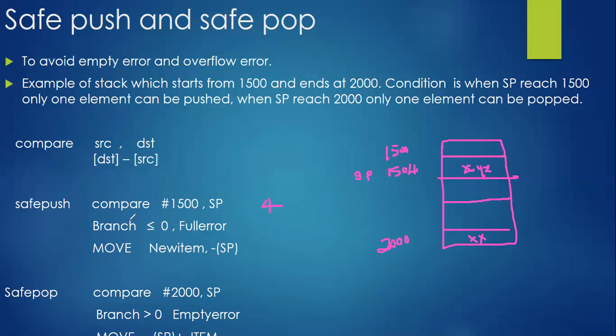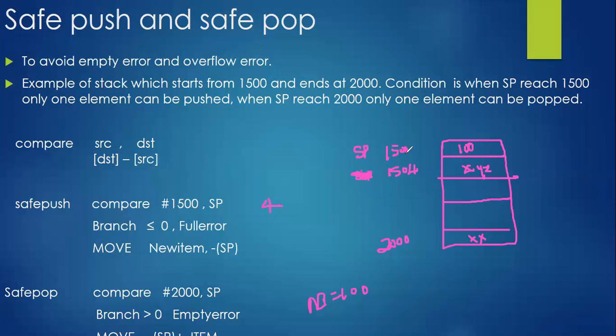Instead, what we do is move the new item. For example, the new item is equal to 100. The new item value should be shifted here, but first you need to decrement the stack pointer. If I decrement the stack pointer, it will be pointing to 1500. To this location I need to shift the new item only. What is that new item? 100, exactly.